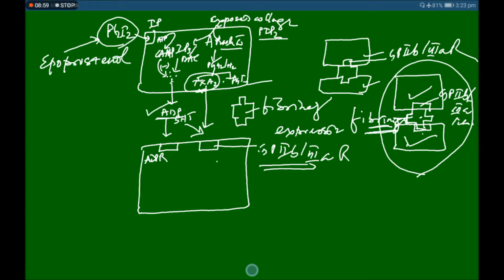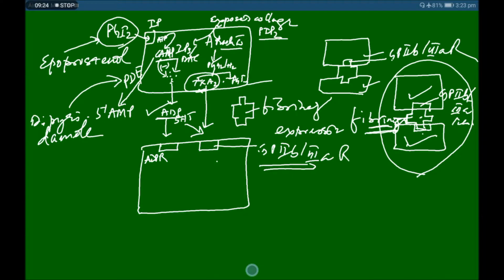Or we can increase the concentration of cyclic AMP, because cyclic AMP is degraded to 5'-AMP by the action of phosphodiesterase. So if we can inhibit phosphodiesterase by drugs like dipyridamole, then we can increase the level of cyclic AMP and inhibit the release of ADP.